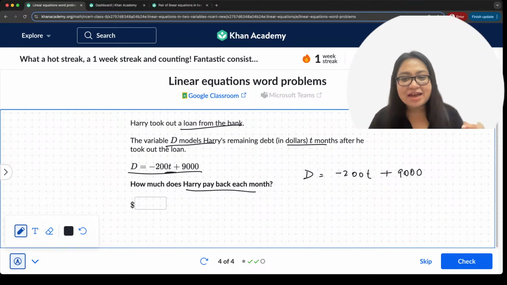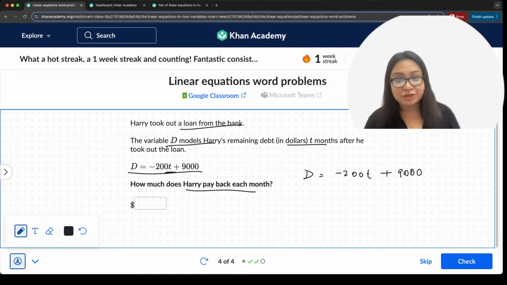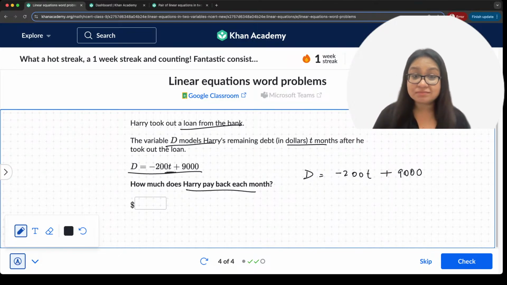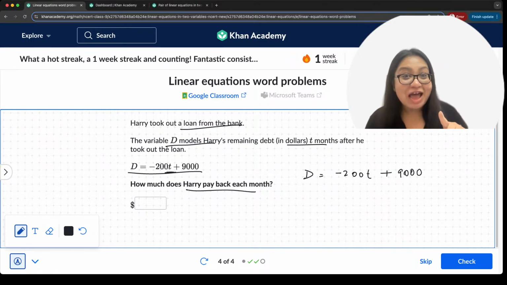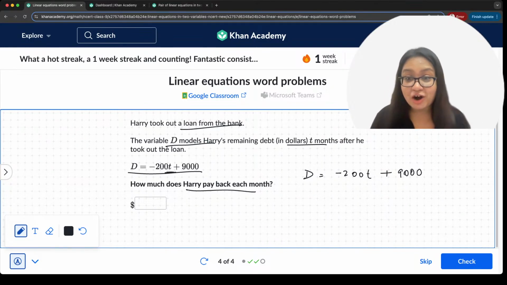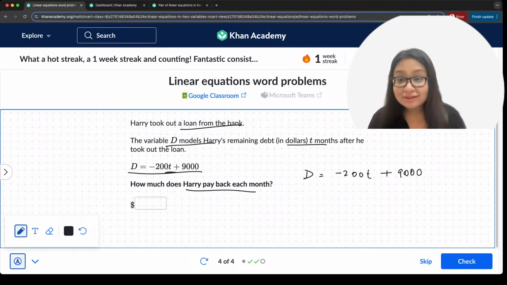Oh, yes, I can see everybody's answering here. Okay. Art of the Craft says 200. Kumar Gaurav says 200. Devila says 200. Ayush says, oh, 800. Okay. No. How much is he paying back? 200. Okay. A lot of people are saying 200. Some are saying 900. Okay.